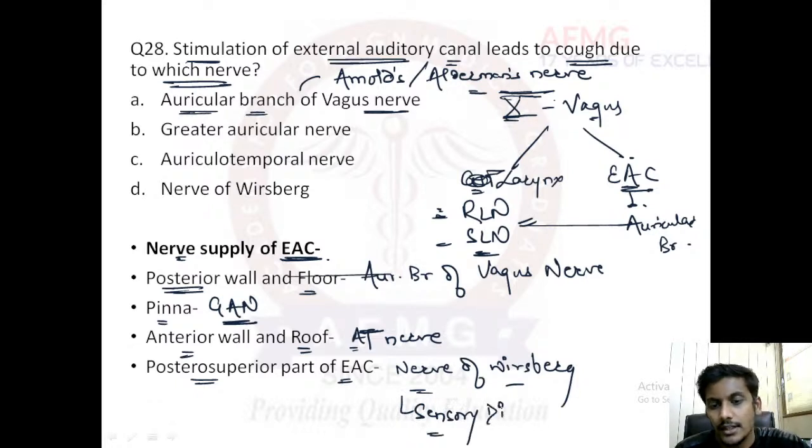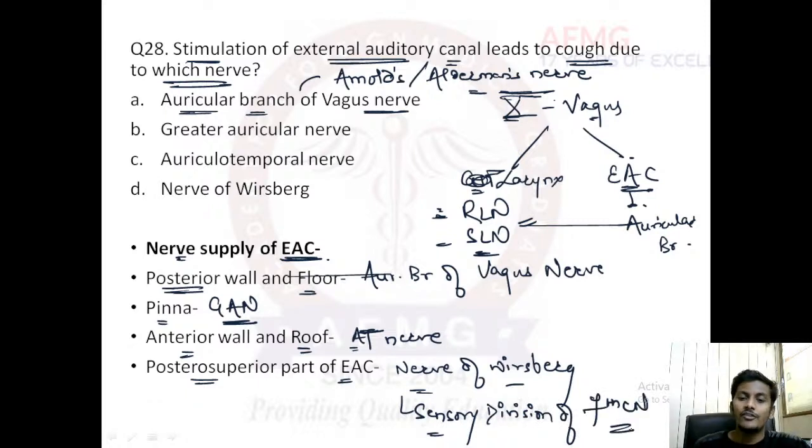It is a sensory division of the 7th cranial nerve, that is your facial nerve. So important. So nerve of Wrisberg is the sensory branch of your 7th cranial nerve. It is nothing but the auricular branch of your 7th cranial nerve or facial nerve, also known as nerve of Wrisberg. I hope this is clear with everybody. Moving further.